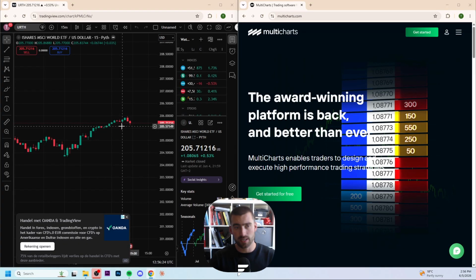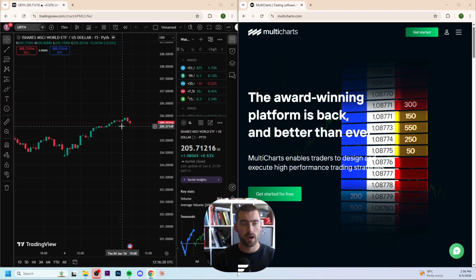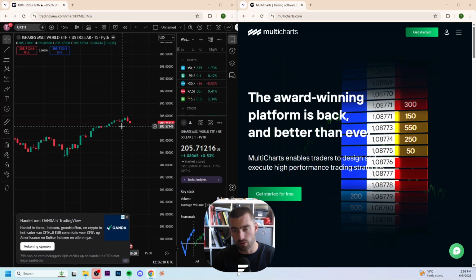If you look to the interface right here, TradingView is more modern and intuitive, where MultiCharts is more technical and customizable. Then if you go to the fees and